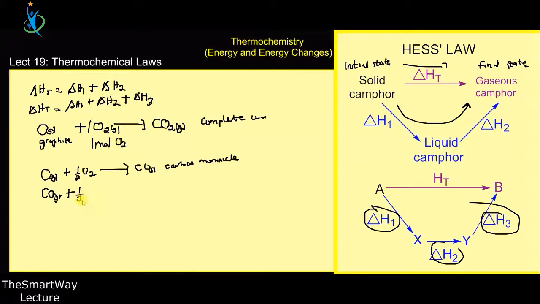You remember we started with 1 full mole of oxygen, and now you are using half. The next one you also have to use half. When you add the remaining half oxygen to the monoxide, you are now going to get carbon dioxide. So here you can see from this reaction the initial state.